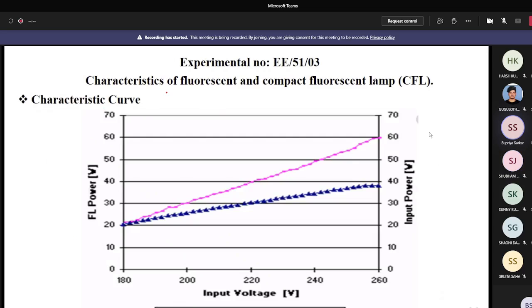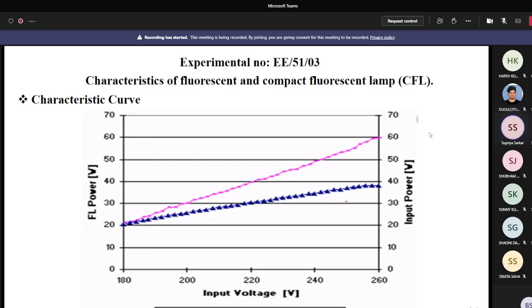So now I show you the characteristic curves of the practical fluorescent lamp, and it is collected from the internet. You can see it. So here it is input voltage versus fluorescent lamp power, as well as input power. The input power is the violet color line, and the fluorescent power is the blue color line. Okay. So some loss will be there. When you consider some losses, then obviously the input power will be more than the fluorescent lamp power.